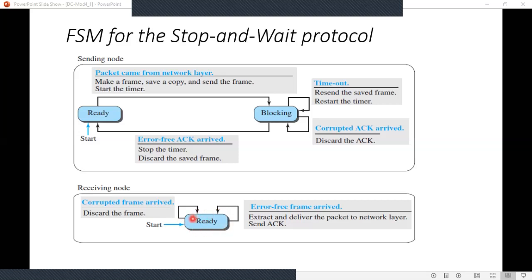Here 2 events can occur. The first event is if an error-free frame arrives, the message in the frame is sent to the network layer and an acknowledgement is sent. Second event is if a corrupted frame arrives, then the frame is discarded.